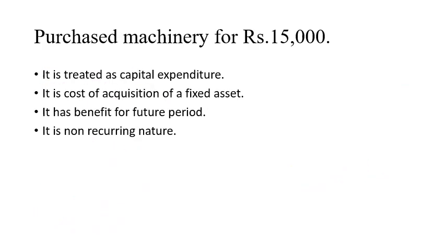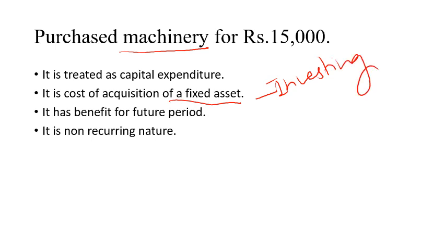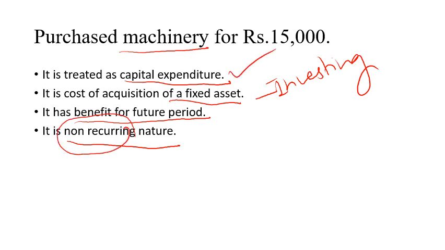Next, purchase of machinery for rupees 15,000. Now this is a very easy example. You have purchased a fixed asset. You have purchased a fixed asset means which activity? Investing activity, right? So it is capital expenditure. Machinery will work for many years, so it has benefit for future periods, and you don't purchase on a recurring basis. That means it is non-recurring in nature. That's why it is treated as capital expenditure.